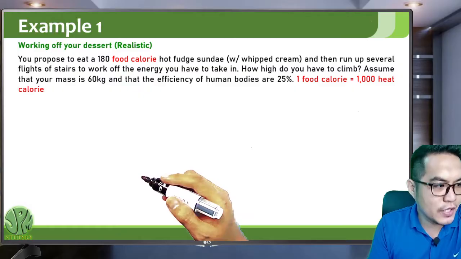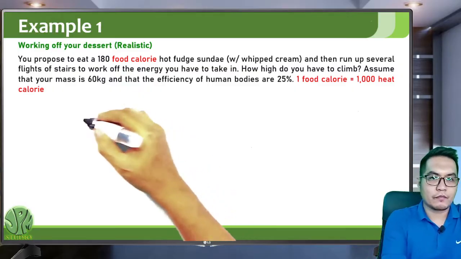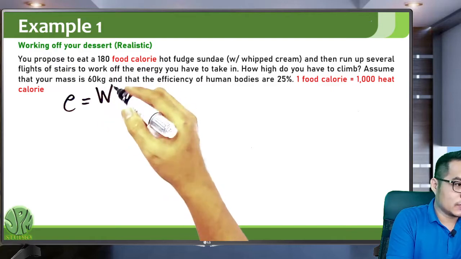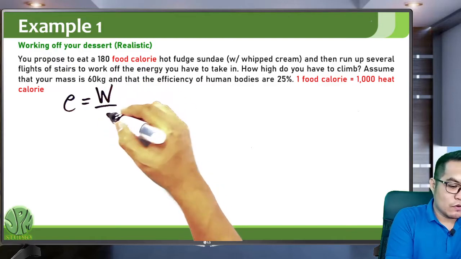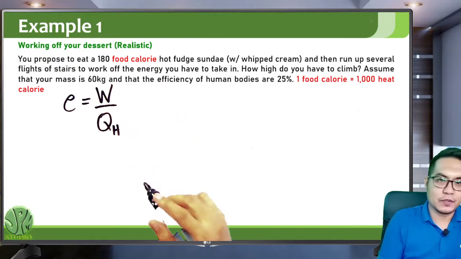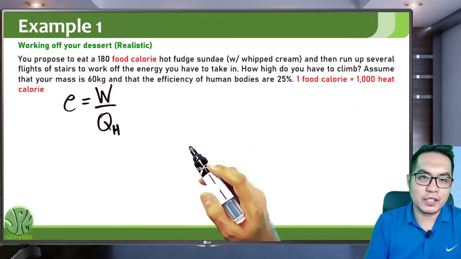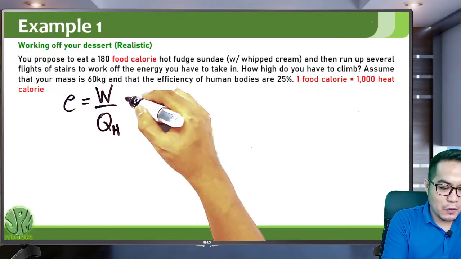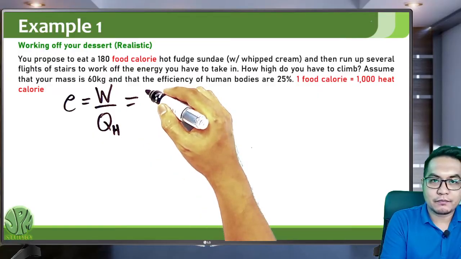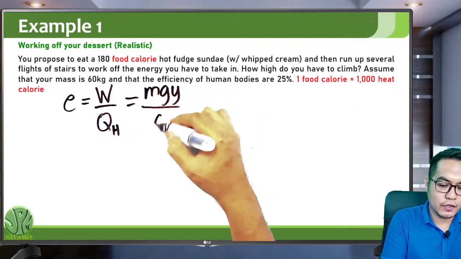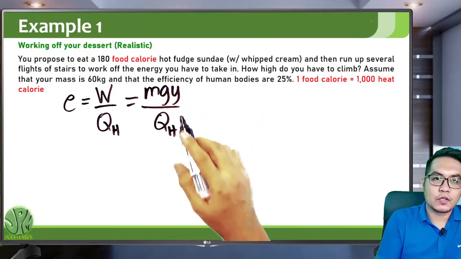So the efficiency of a heat engine is just equal to the work output over the heat input. So our heat input here is this one, 180,000 food calories. And our work is the work done by gravity, essentially, mgy over QH. So solve for y again.